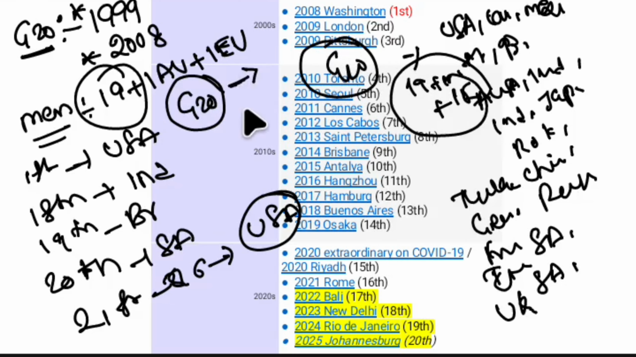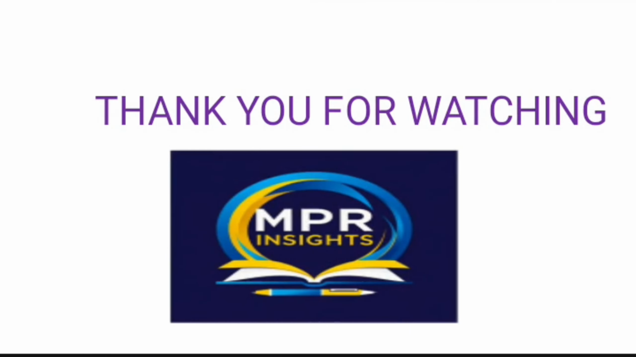And one more examination point is that G20 has no headquarters. G20 doesn't contain any headquarters or any secretariat. This is also an important point associated with G20. So these were the examination points associated with G20.